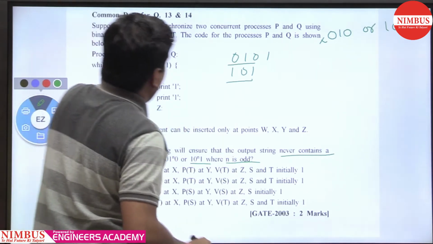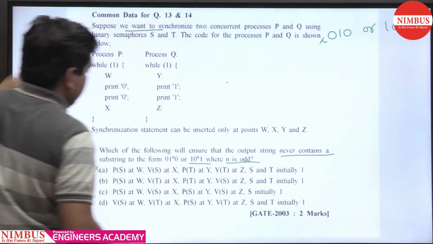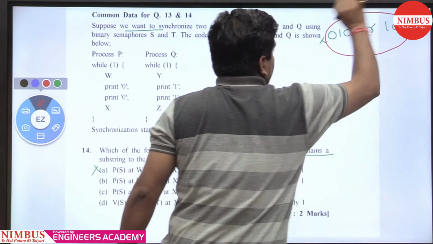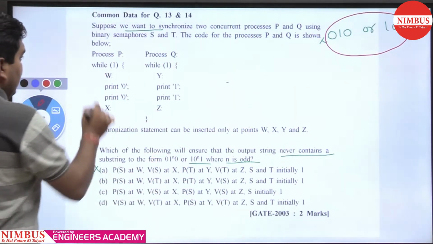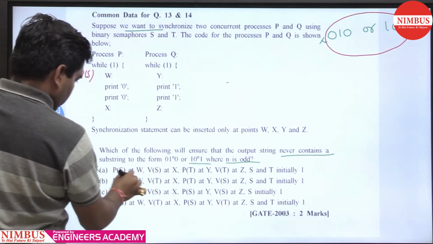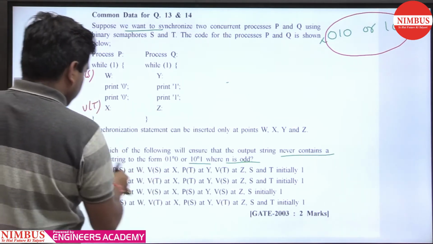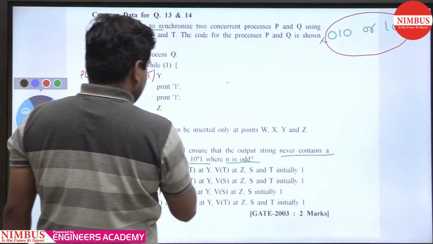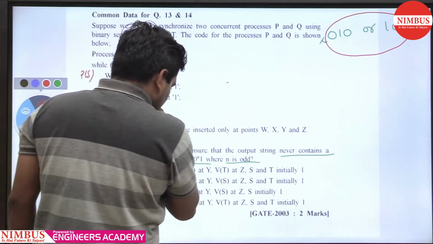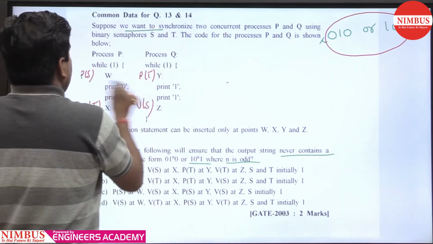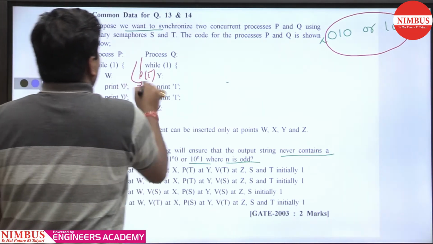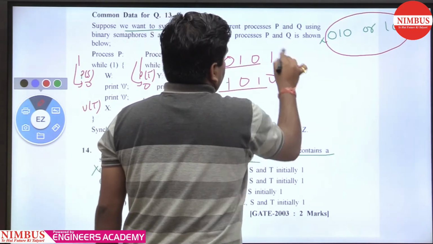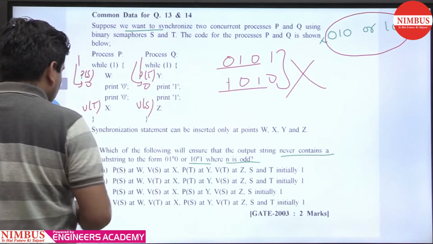Then we'll take another option, because it is clearly mentioned it should never contain a substring in this form. Next, PS at W, VT at X, PT at Y, VS at Z. Here S and T are equal to 1, then again 1 to 0 and 1 to 0, so it makes this way also, and this is a substring that is not allowed. So this one is also wrong.